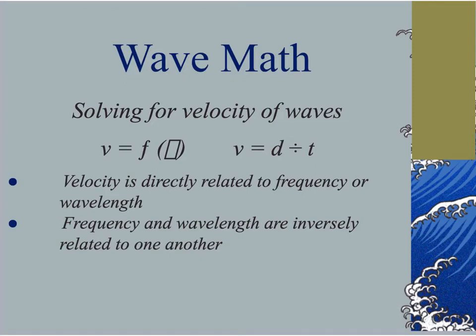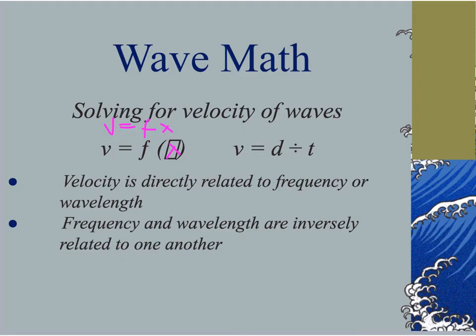Okay, now two ways we can calculate the speed of waves is by using our equation velocity equals, and this doesn't look like it transferred very well, but this is wavelength. So it should say velocity equals frequency times wavelength. And over here on the right, I've got velocity equals distance divided by time. This has not changed. We've had this equation in our pocket since day one. Distance or displacement divided by time. Frequency times wavelength gives me velocity.